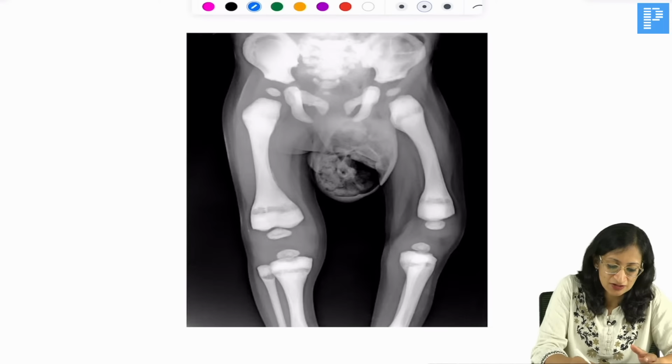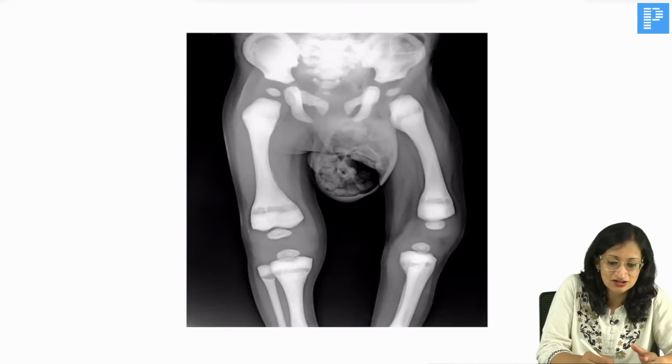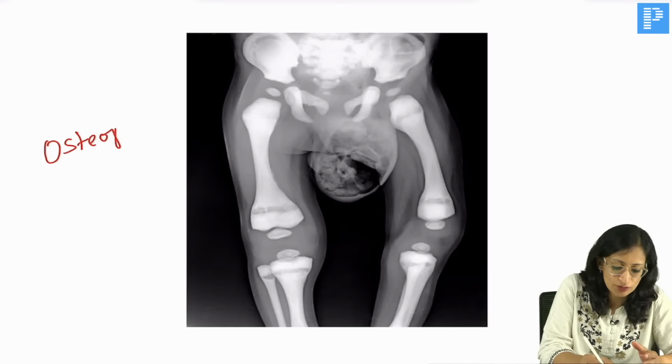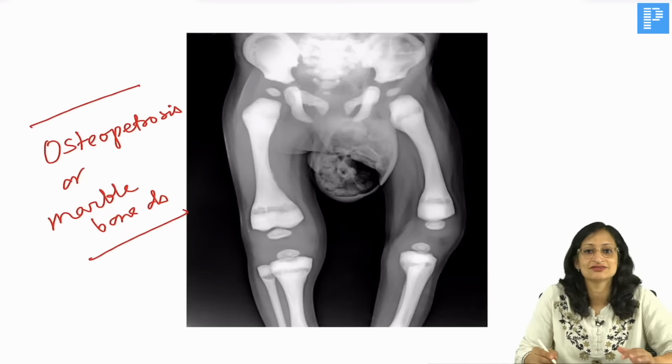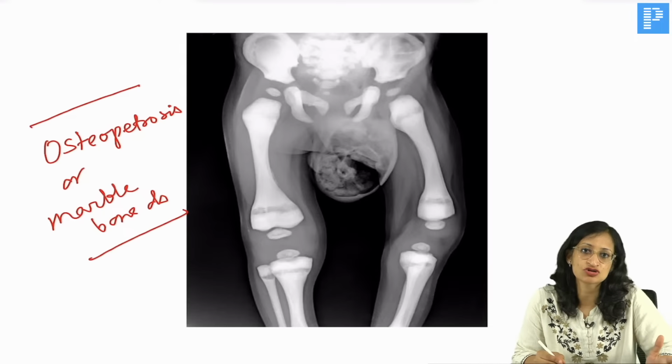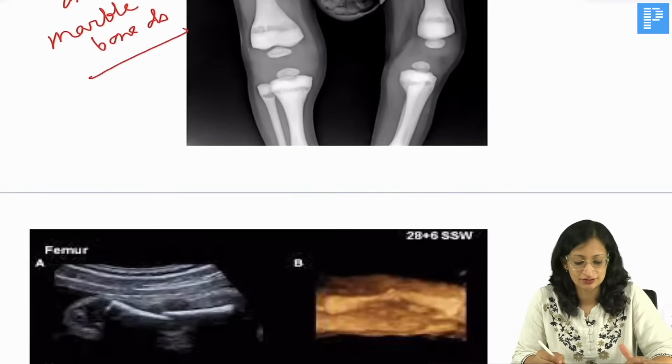So, this is typically what you see in, yes, what is your diagnosis? Very good. So, this is osteopetrosis or marble bone disease, where you have the bone within bone appearance and increased density of the bones, right? So, the child can present with hepatosplenomegaly, pancytopenia and so on.